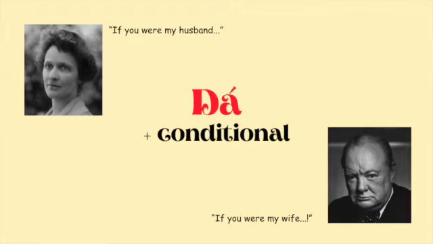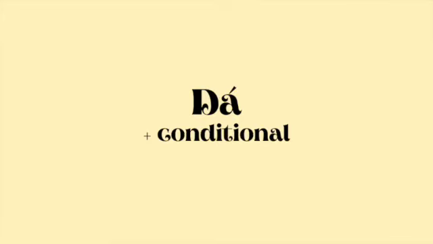Or to underscore with a witty example cited by Paul Kroger and many others, although some people say Churchill wasn't the one who really made this riposte. Lady Astor said to Winston Churchill, "If you were my husband, I'd poison your drink." And he purportedly replied, "Madam, if you were my wife, I'd drink it." If they were saying it in Irish, they would both have been using dá. If it's unlikely or counterfactual, or the speaker very much knows the first part isn't true, then in Irish, for this sort of if, we use dá.